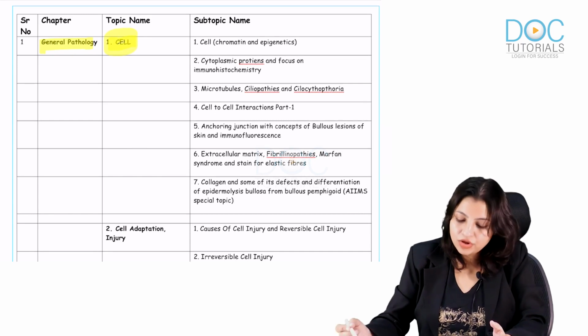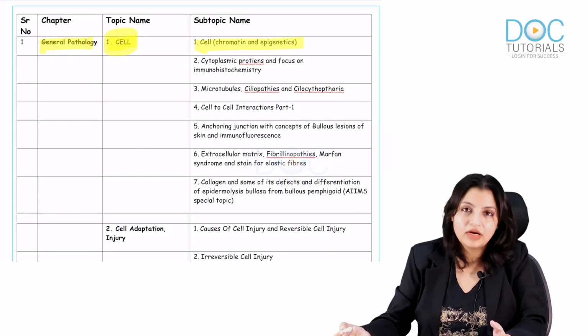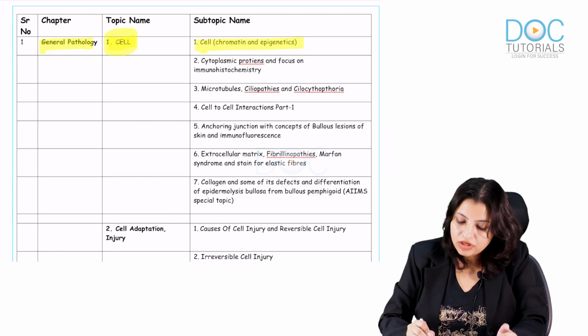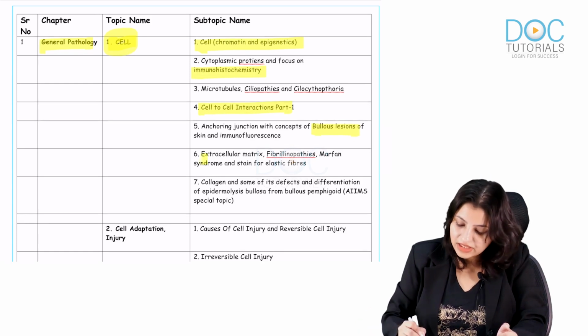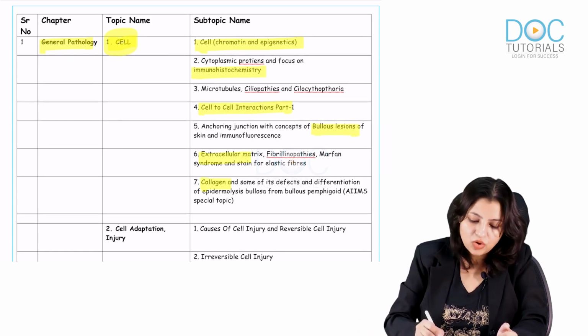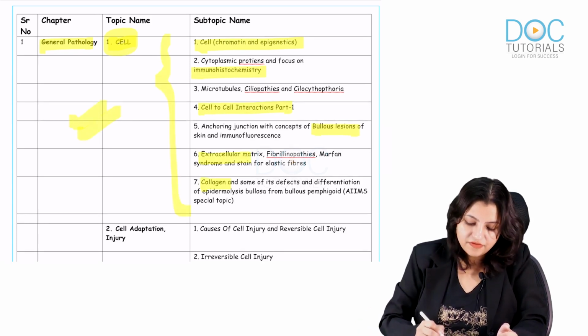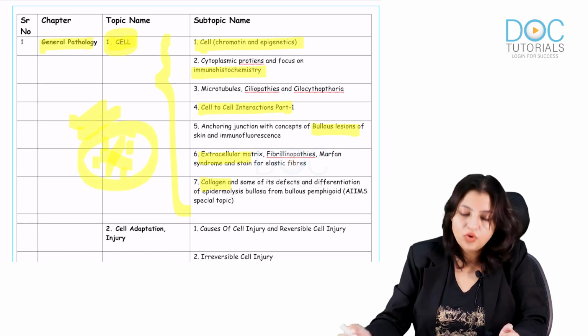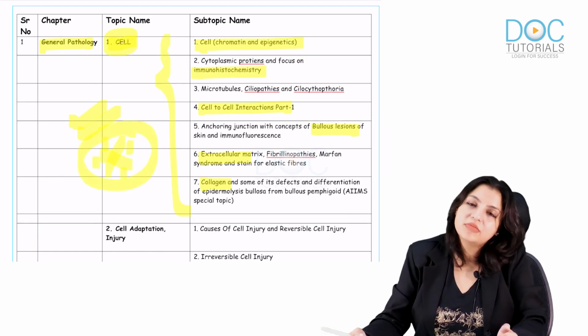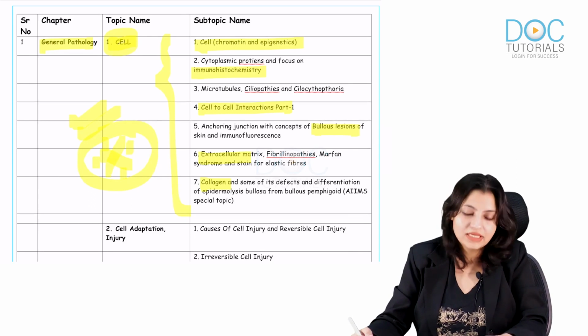In cell, I want you to revise all the chromatin, your immunohistochemistry details. I want you to know your cell-to-cell interaction, bullous diseases, extracellular matrix and collagen. The whole cell chapter is a very high yield chapter. With all the integrated points that can be asked to you, you should know your cell chapter.